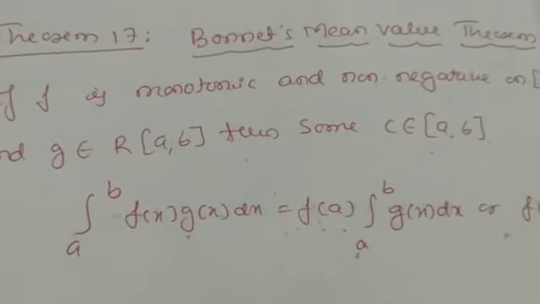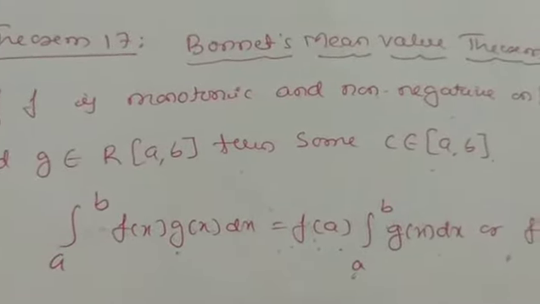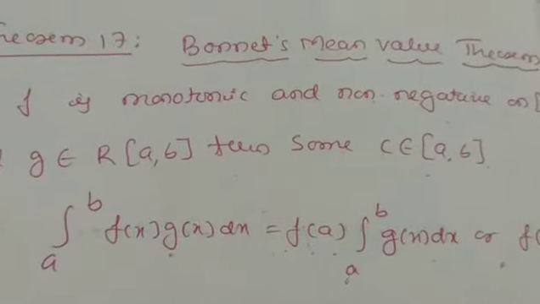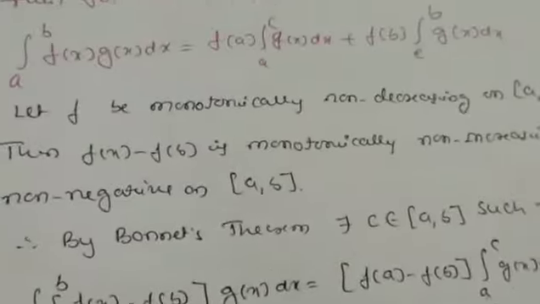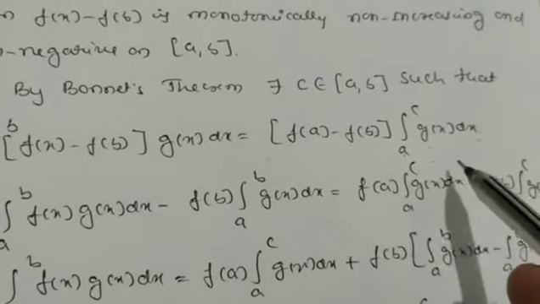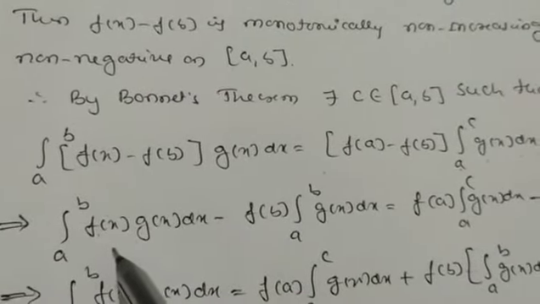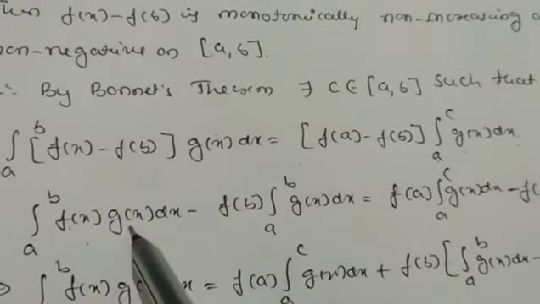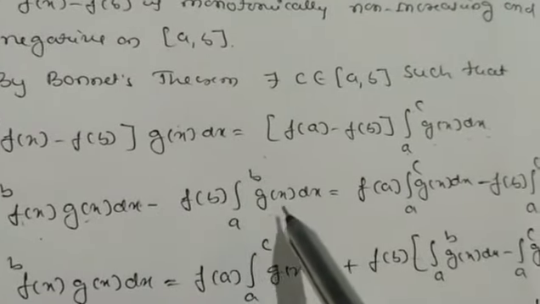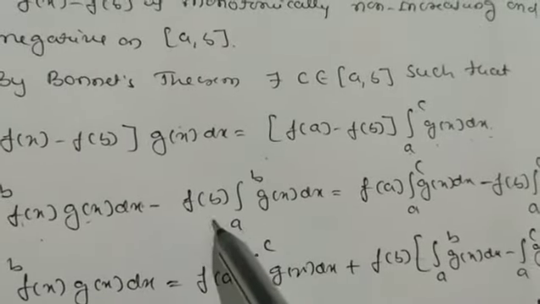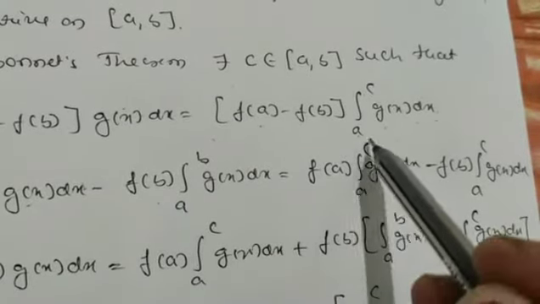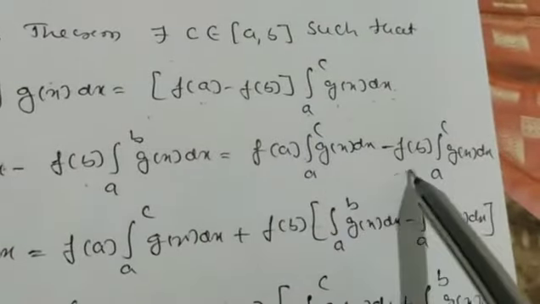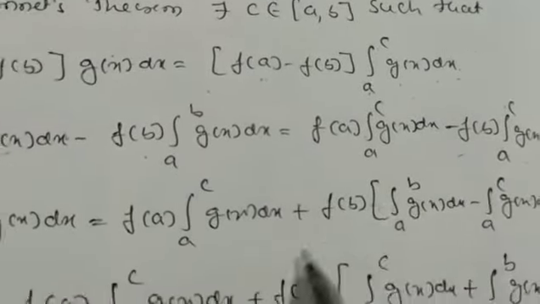So the integration from a to b of f of x into g of x dx is equal to f of a times the integration from a to b of g of x dx, that is, in place of x you have to put a. Otherwise we can take b also. So what this implies here: the integration from a to b, open this bracket, of f of x into g of x dx minus f of b into g of x dx. Here f of b is constant, we can take it outside. So it is equal to, let us open this bracket, f of a into the integration from a to c of g of x dx minus f of b times the integration from a to c of g of x dx.